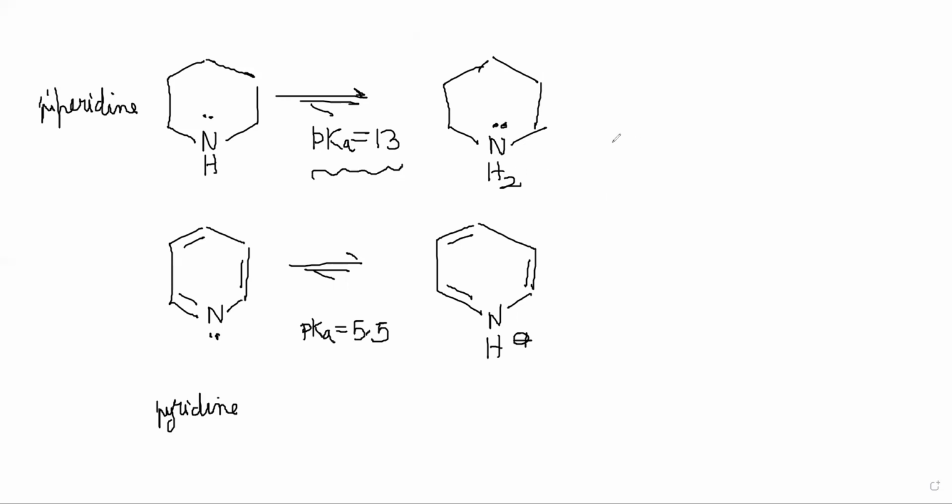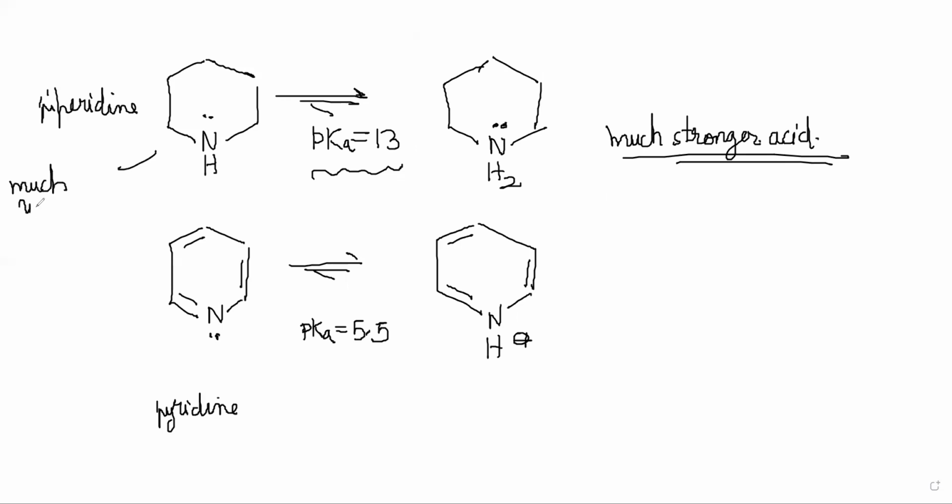Basically, he's saying that this is a much stronger acid. That means this is a much weaker base. Okay, wait. This is a much weaker acid. What am I saying? When pKa is high, it's a weaker acid. Much weaker acid, and this is a much stronger base then.